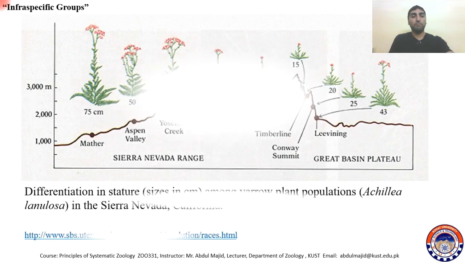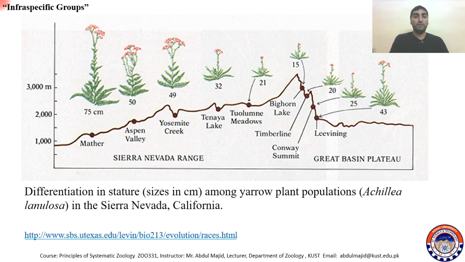Another example is that of the plant Achillea lanulosa. The Euro plant populations, like in Sierra Nevada, California, differ in stature or size. If you look at the distribution of this plant from the low elevation, you will see that the plant, Achillea lanulosa, is 75 centimeters in height.